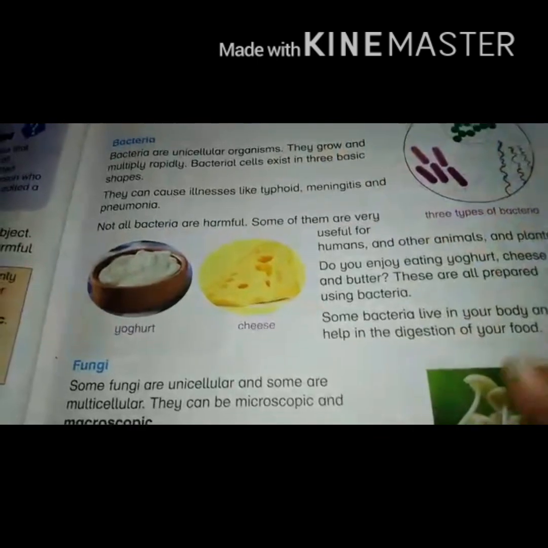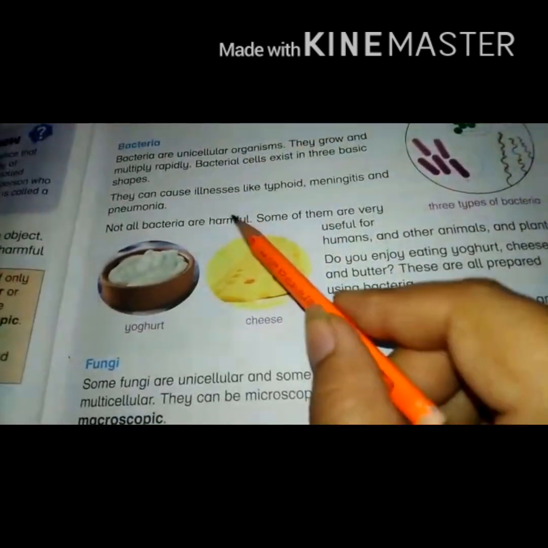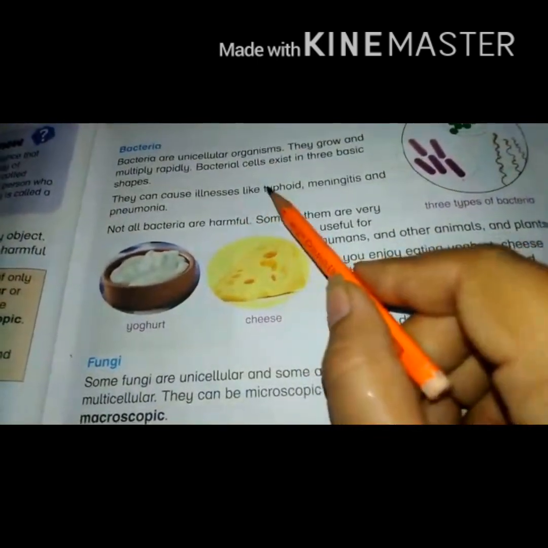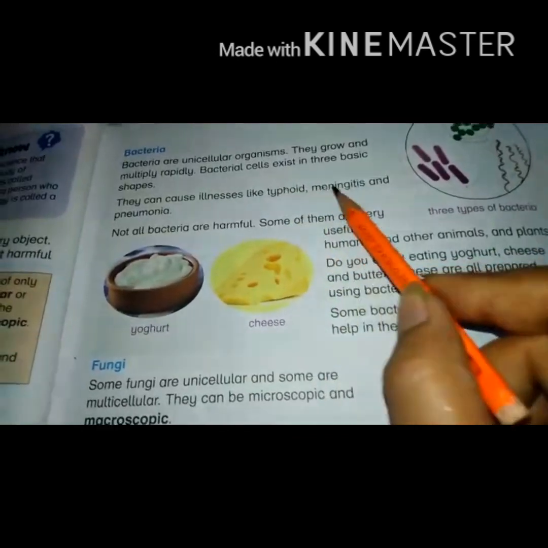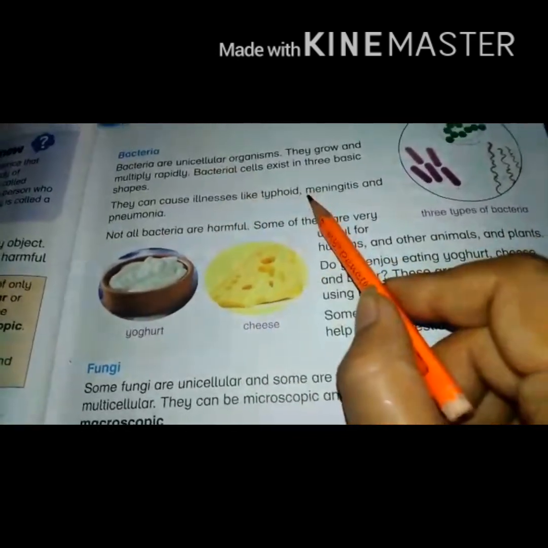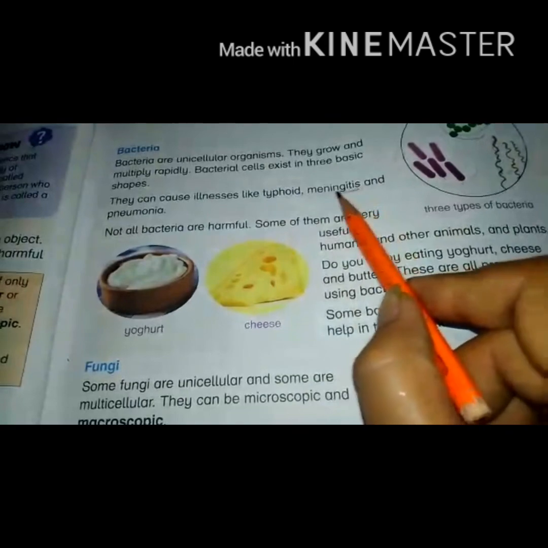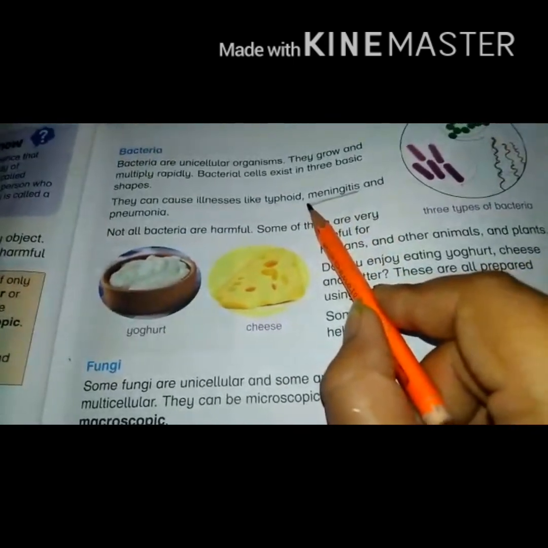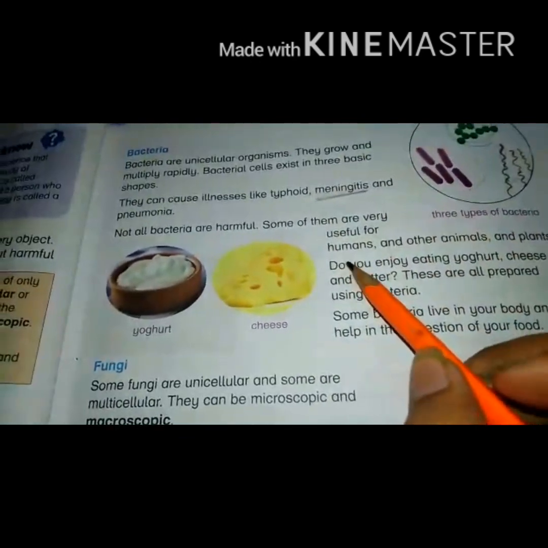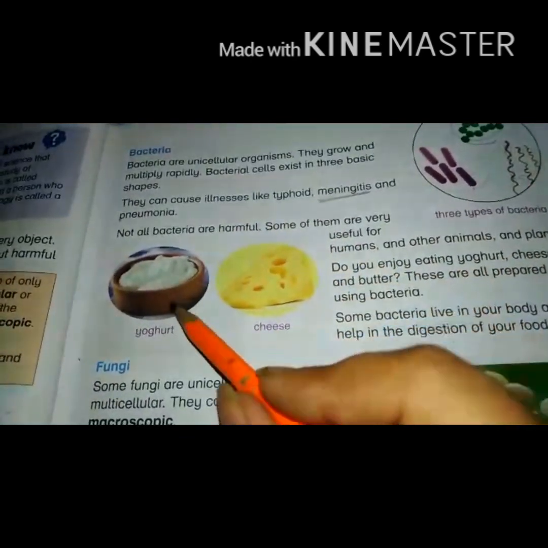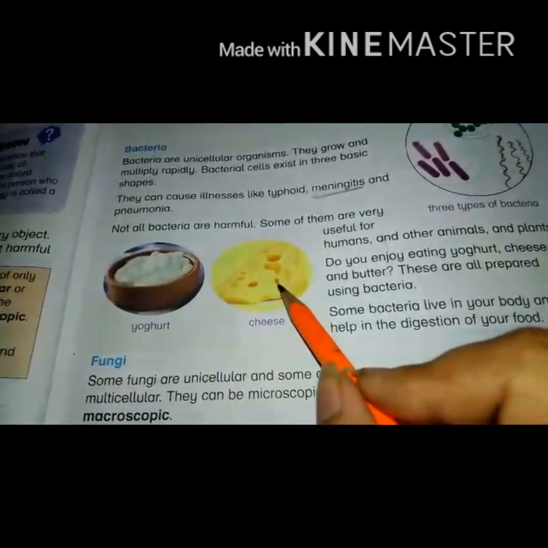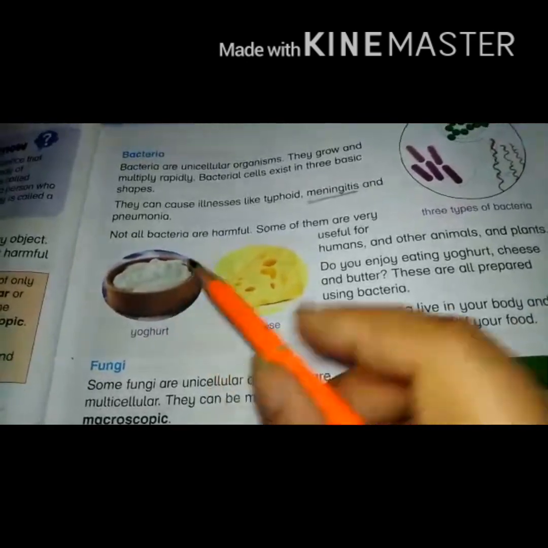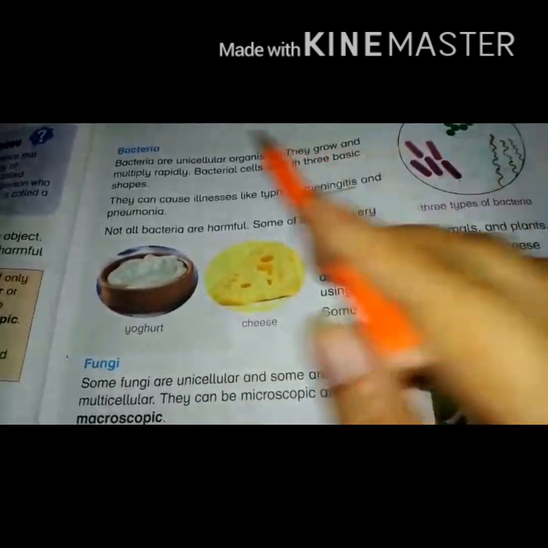For example, first we talk about the harmful bacteria. Why are they called harmful? Because they cause different diseases like typhoid, meningitis, and pneumonia. Meningitis basically is the inflammation of the brain and the spinal cord tissues. The helpful bacteria help in the formation of yogurt and cheese. It means the cheese and yogurt formation is done with the help of bacteria.